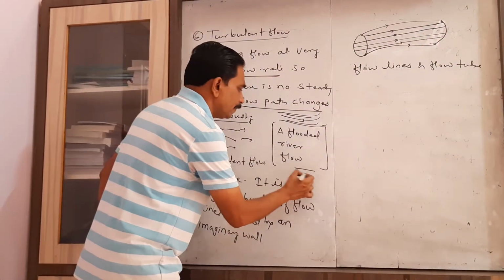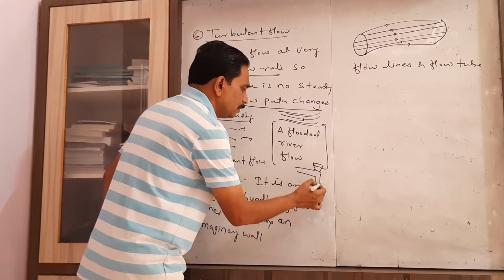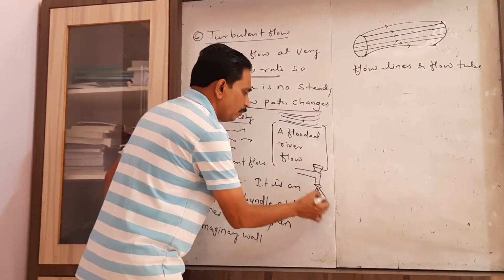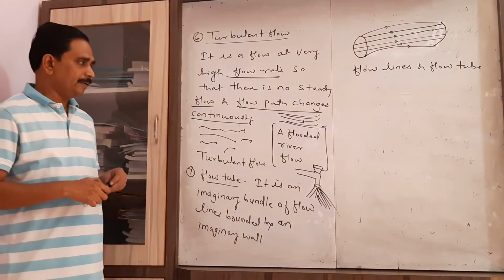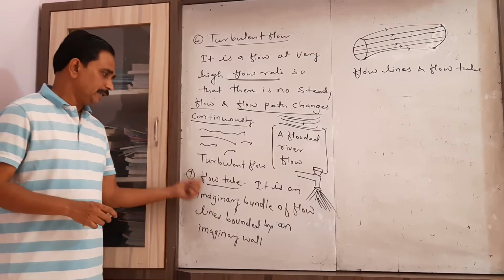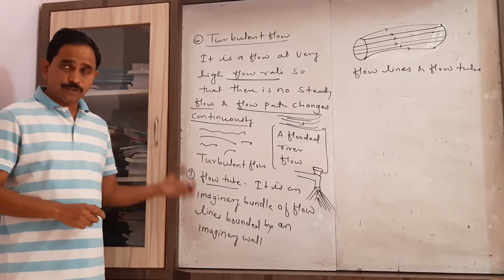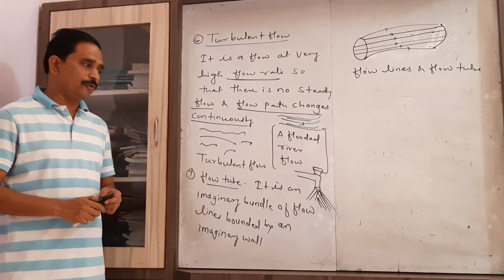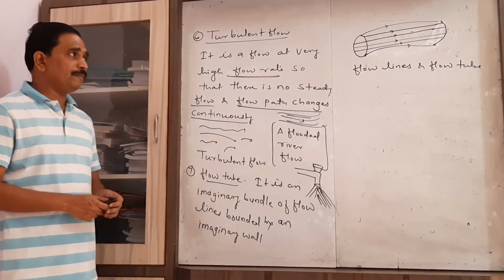Or when we tap the water, then the water which is coming out from that tap, that is also the turbulent flow. Then second we have to consider the flow tube. Which tube is considered as a flow tube?